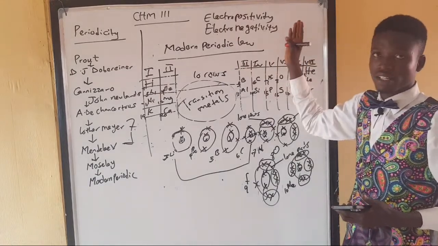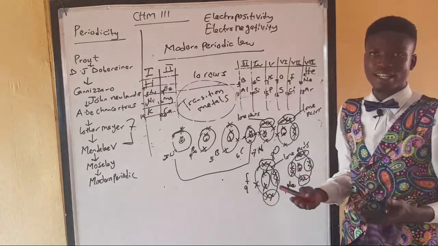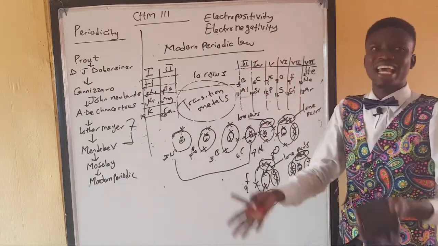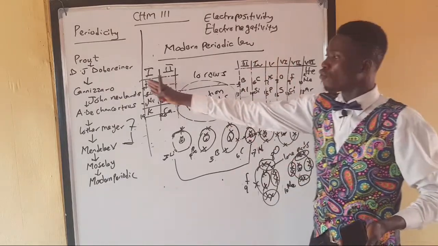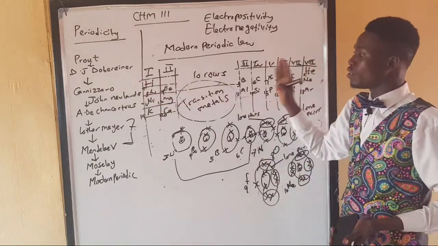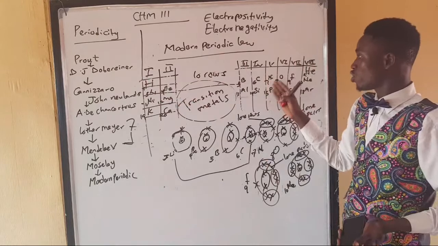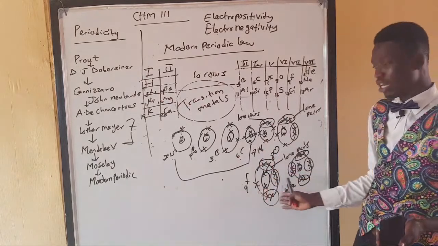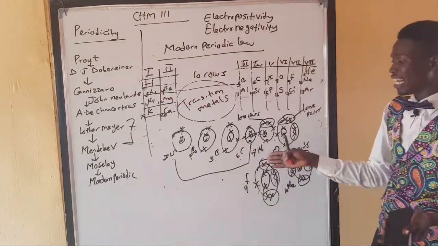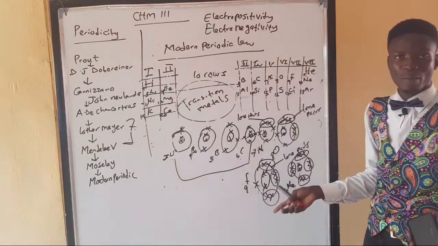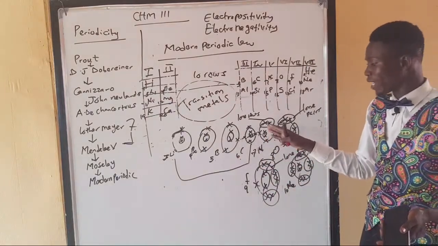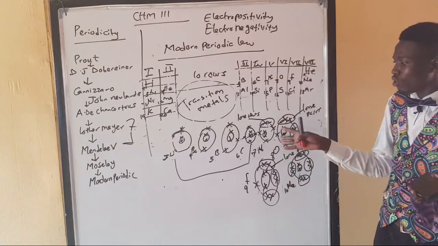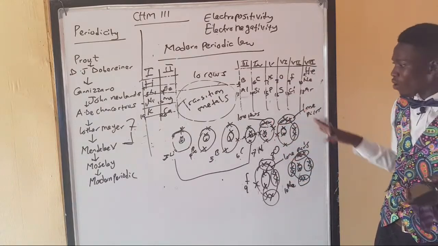So what is electropositivity? Electropositivity depicts that you are not having enough electrons. You are lacking electrons, while electronegativity means you have excess electrons. When you move from left to the right of the periodic table, the elements at the right-hand side, nitrogen, oxygen, fluorine, and neon, if they are representing their groups, are more electronegative. Why? Because they have lone pairs. For you to have lone pairs, you have pairs, it means that you have plenty of electrons. So these people are rich in electrons, so they are called electronegative species.